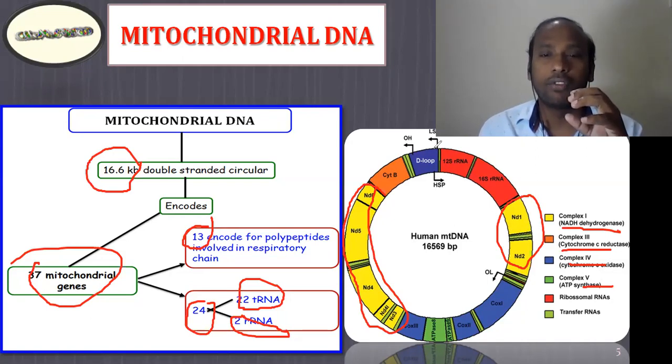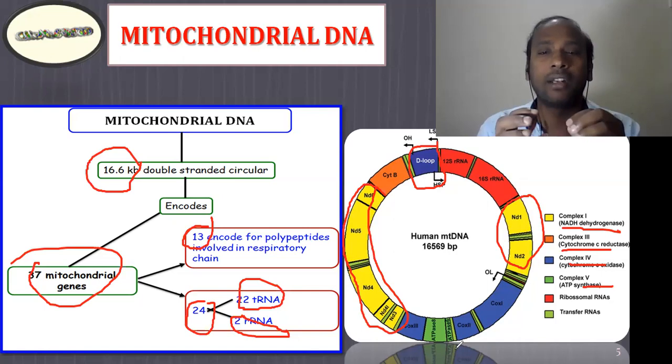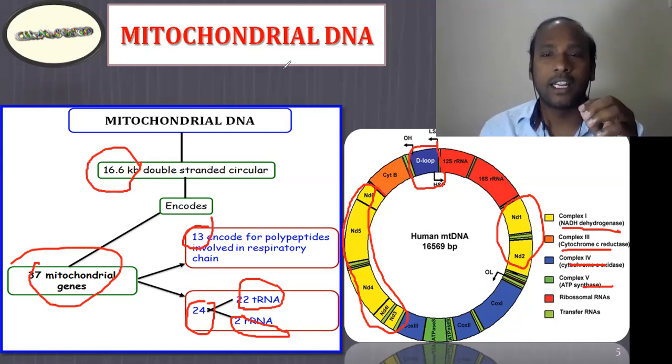And one important feature we should understand is called the D loop. The D loop plays a major role in the acquiring of mutations, right? In the majority of cases, mitochondrial DNA mutations happen in the D loop only, right? And there are many advantages associated with the D loop, right? So these are all the basic